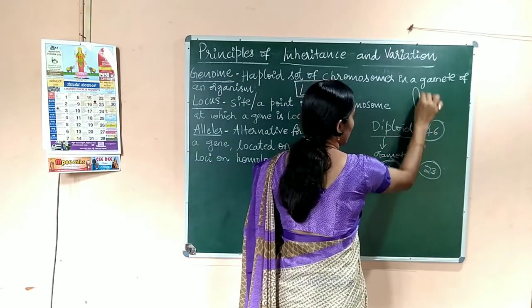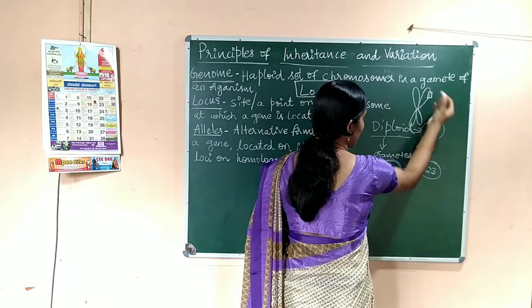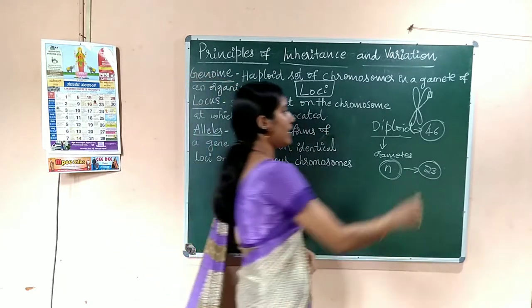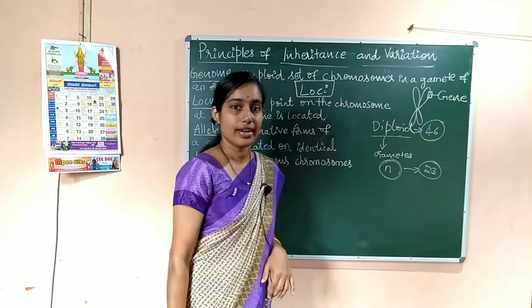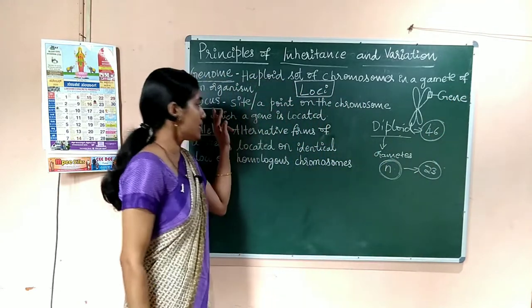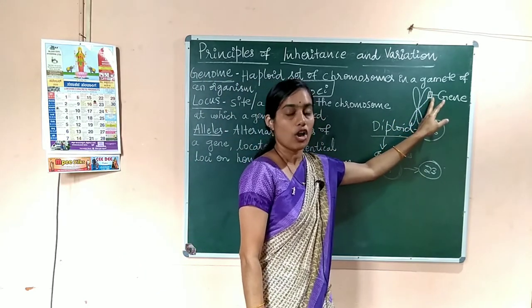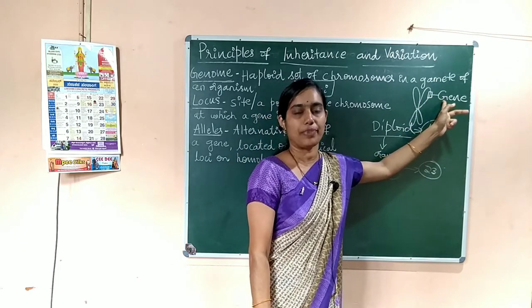This is a chromosome and this is the portion of DNA that determines the character, and this portion is called a gene. And the locus is nothing but the point or the site on the chromosome at which the gene is present.